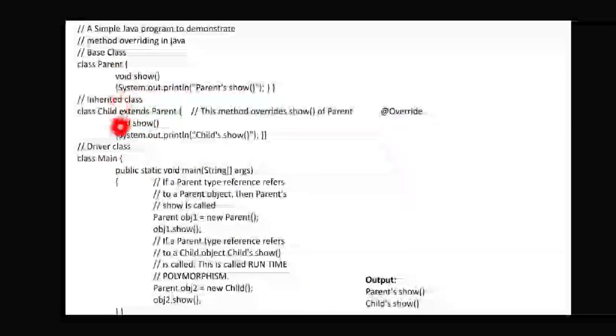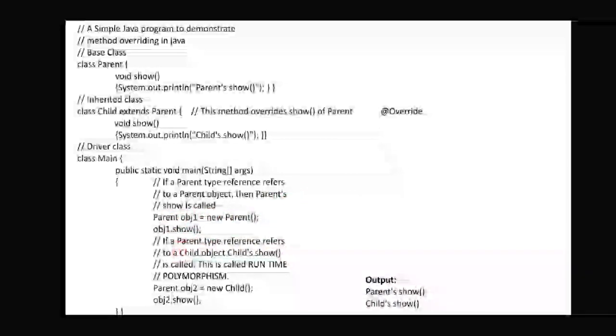Two different classes are there and you are going to call those two classes in the main method. Public static void main. Here you are creating a parent object. Till now you have not created any object for the superclass or parent class, but you are creating it here only to execute its own function. Parent object1 is equal to new Parent, so object1 will access the properties of the parent. Object1 dot show goes directly to the parent and displays the parent's show. The output is parent show.